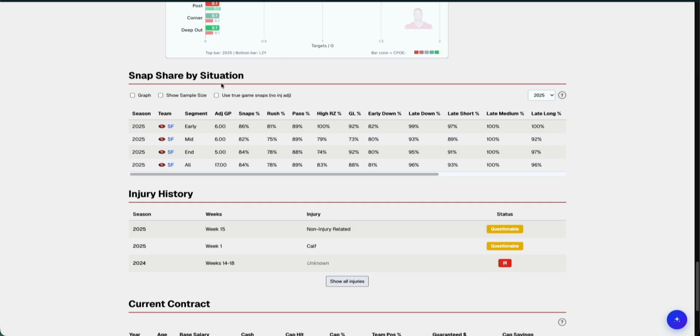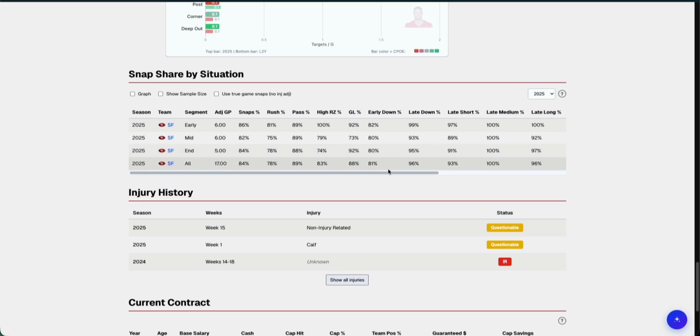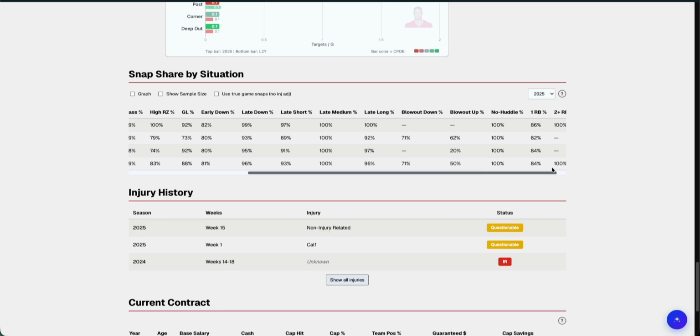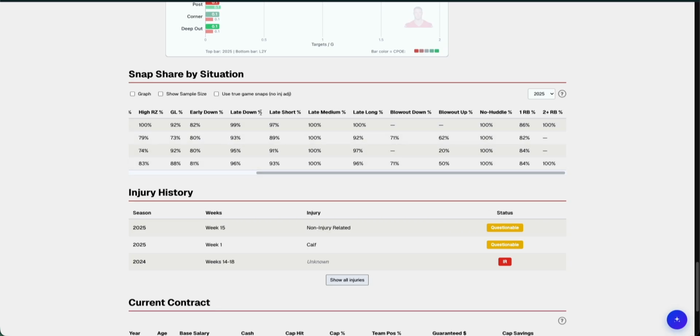You can then look at his snap share by different situations. This is just for 2025, but this guy was as big of a bell cow as you could possibly get. You can also see when they were blown out, or if it's a late down, was it short, long, medium? This guy was on the field on every single third down for the 49ers practically.